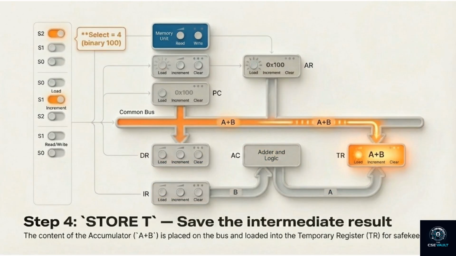Step 4. Store T. Save the intermediate result. We can't lose A plus B because we still need it later. The content of the accumulator is placed onto the bus using select signal 4 and loaded into the temporary register. TR now safely holds A plus B while we work on the next part.